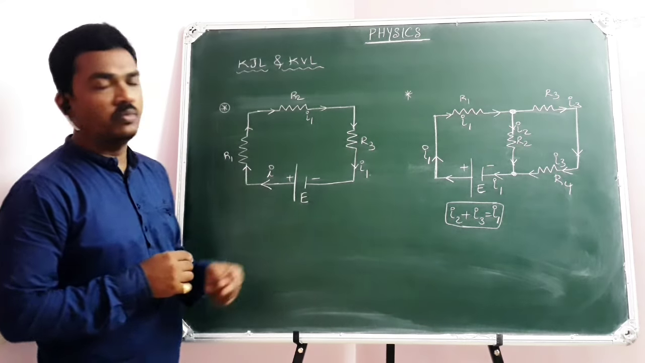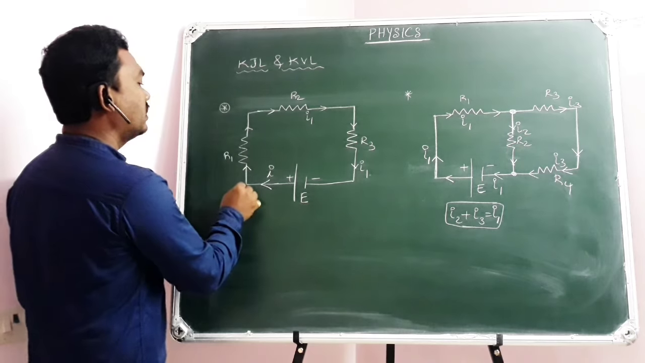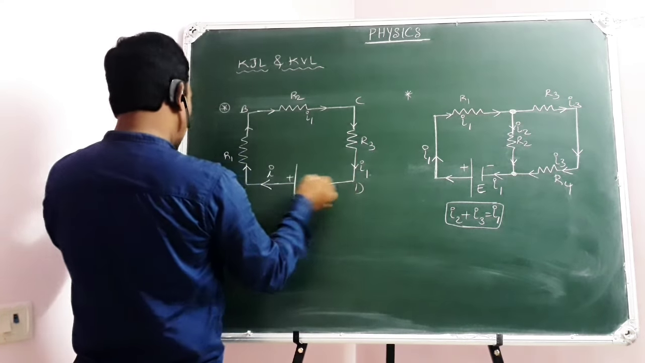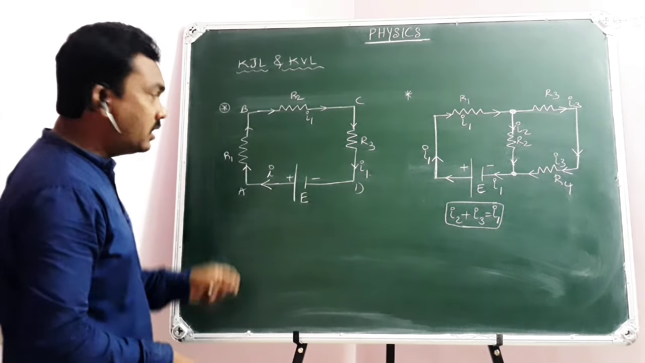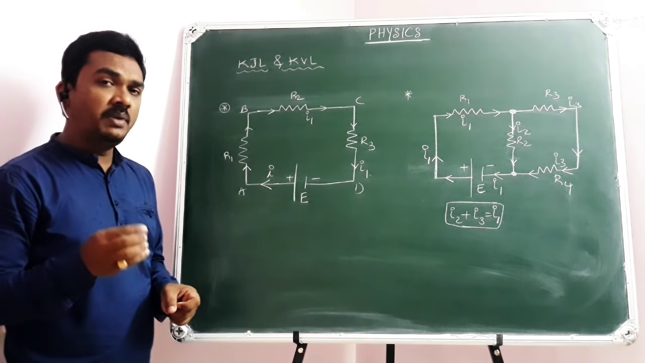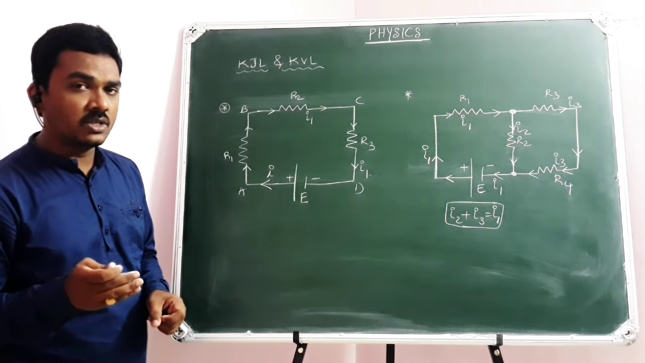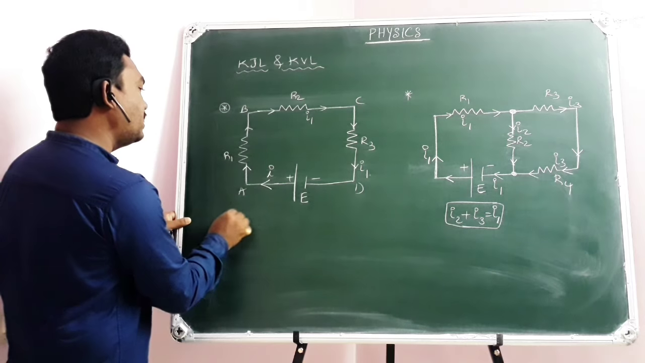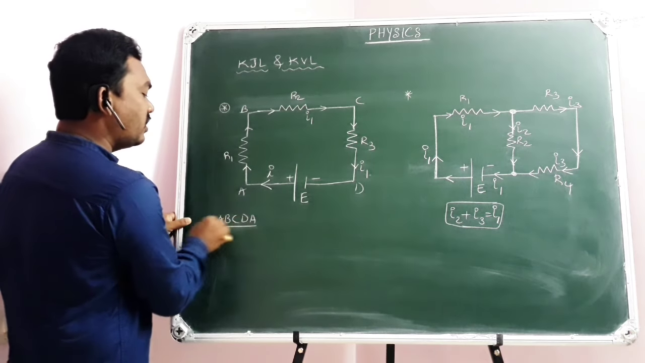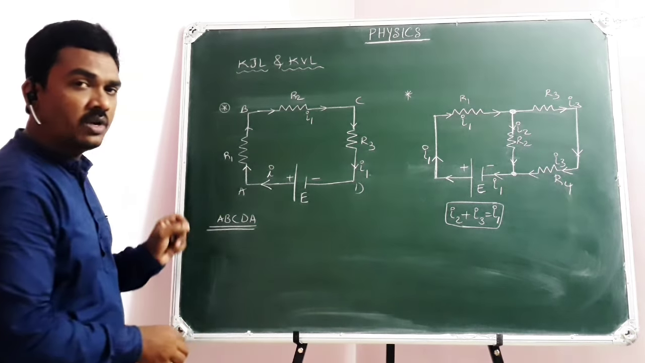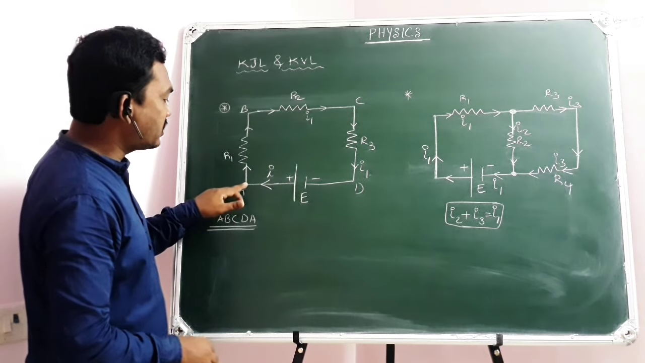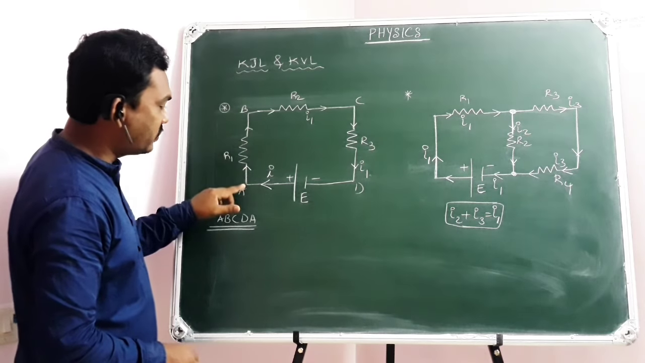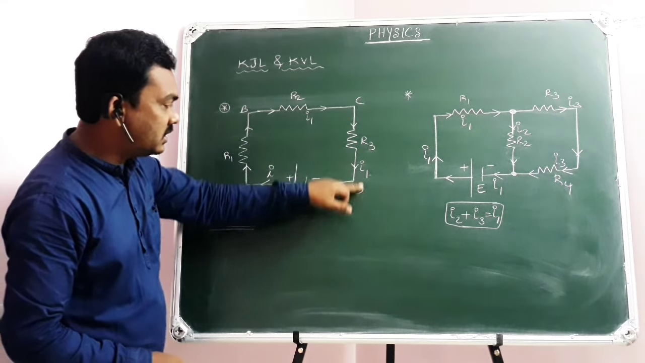In a closed loop, what is your closed loop? Yes, here it is. A, B, C, D, A is your closed loop. In this closed loop, the algebraic sum of all the potential differences will be 0. Suppose for example, your closed loop is A, B, C, D, A. So where you are going to start and in what way you are going to move is very important. You are going to start at A. You are moving along AB, A, B, C, D, A.